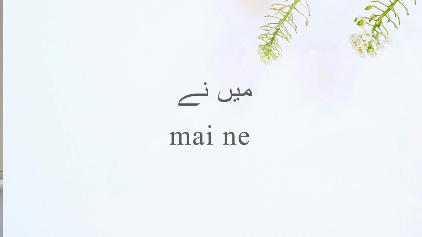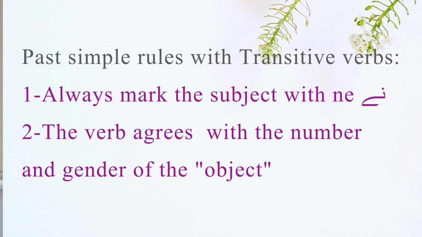So the first thing we're going to do is always add ne with the subject with the past tense and transitive verbs. So for example, I is मैं, I would say मैंने. मैंने is I here. So the first rule is you always mark the subject. The second rule is the verb depends on the object, the number and gender of the object.